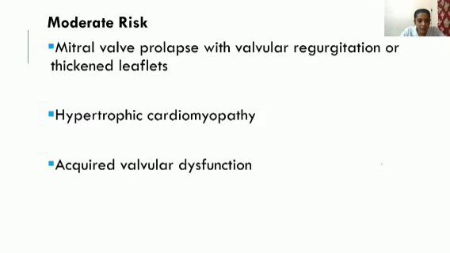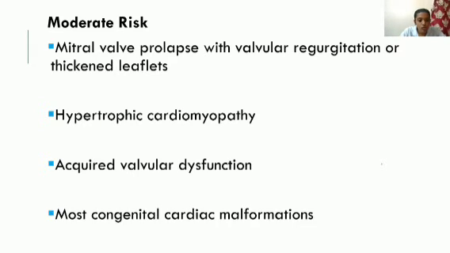Then acute valvular dysfunction, then most congenital cardiac malformations. So if any issue is already present in the heart, any malformation, dysfunction, stenosis or regurgitation, the bacteria can proliferate easily in that area and cause infective endocarditis. So this is about the risk factors.